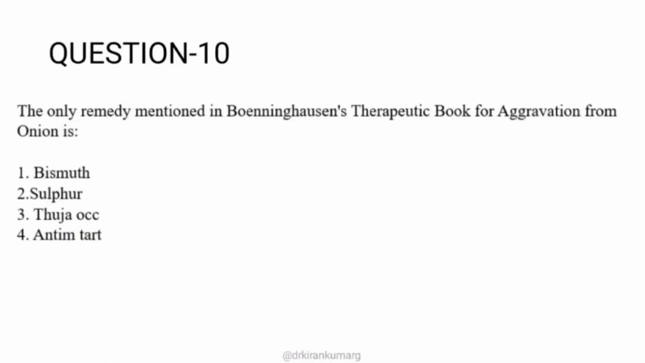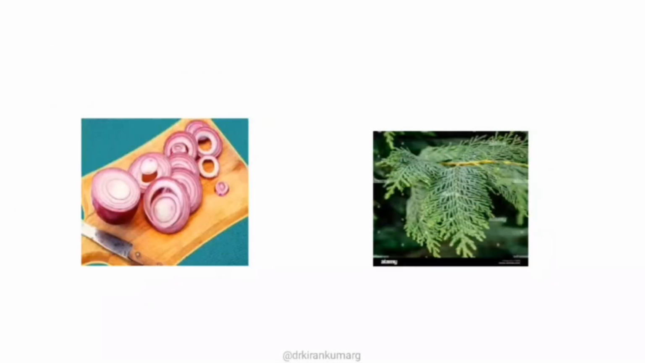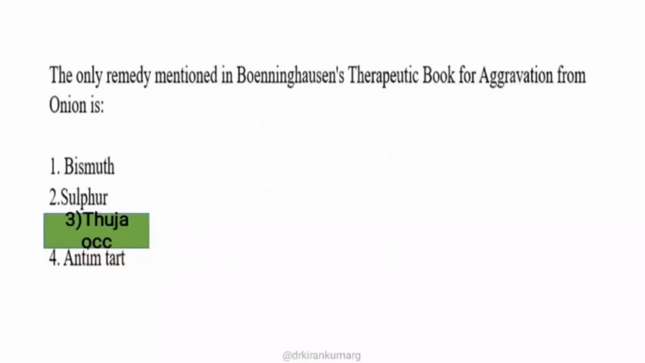Okay, so moving on to the 10th question. The only remedy mentioned in BTPB for aggravation from onion is. As I already told, this is a question based on a single drug rubric from the BTPB aggravation chapter. The only remedy for aggravation from onion is Thuja occidentalis. Thuja is the one remedy where there is aggravation from onion, and in the BTPB repertory it is a single drug rubric.